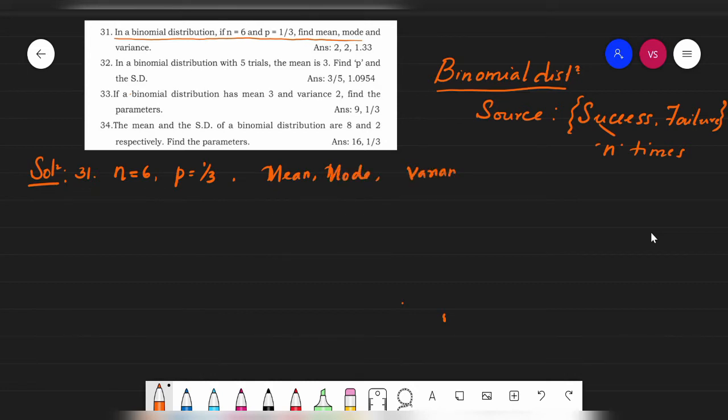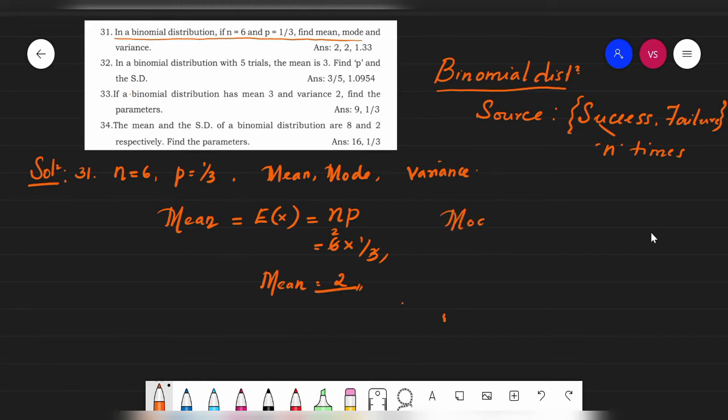These are the mean, median, mode features we have, students. Those features I have explained to you in the previous video, so you can go through that and see. Now how do you find the mean of a binomial distribution? As you know, the expected value of x is given by the formula n into p. N is 6 and p is 1 by 3. 3 ones are 3, 3 twos are 6, so the mean or expected value of x of this binomial distribution is 2.